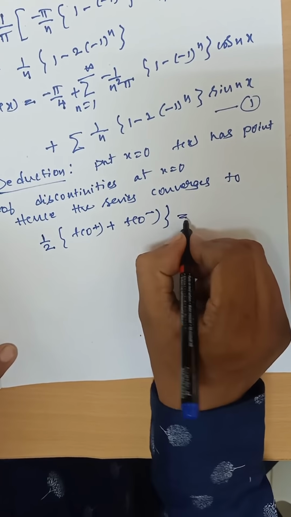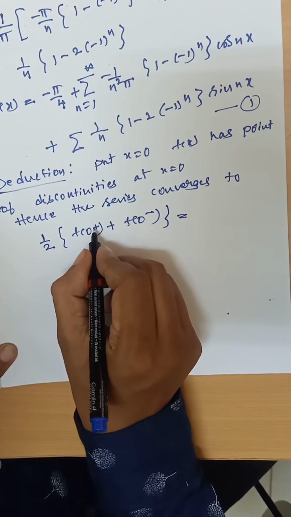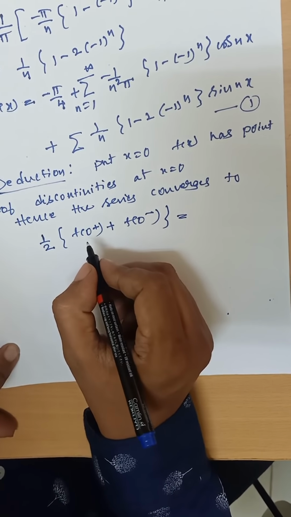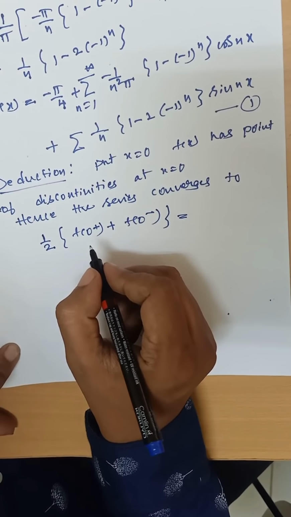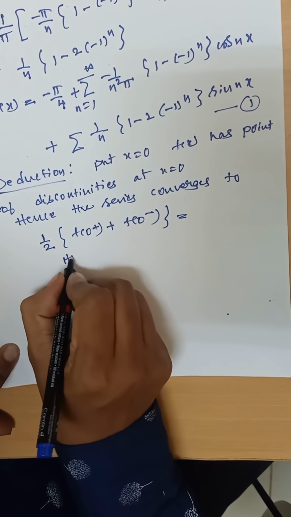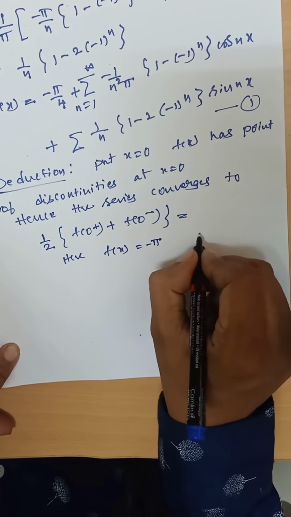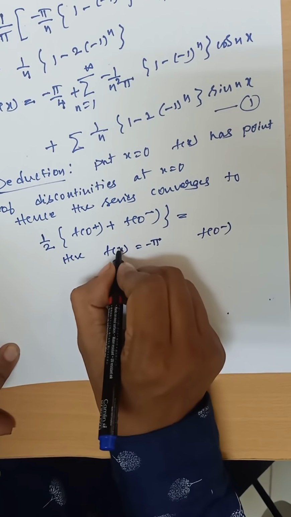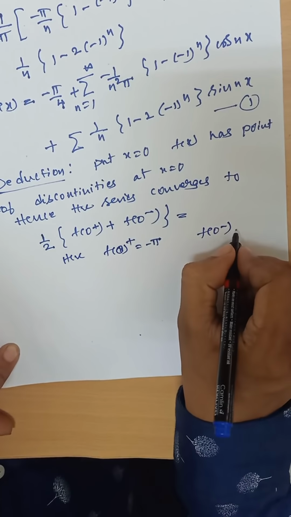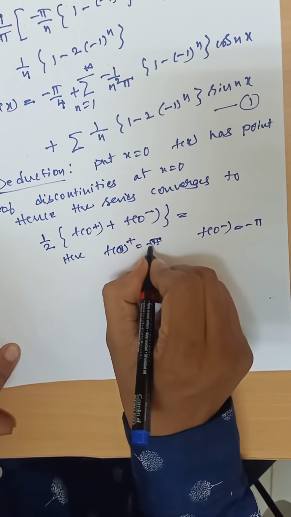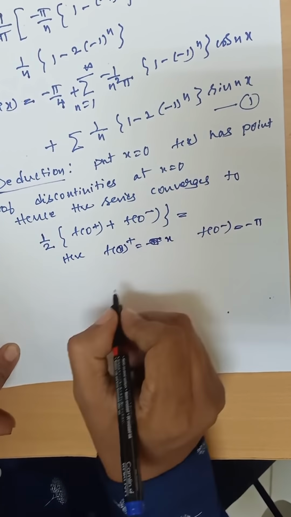You will get f of 0 plus means positive side; negative side means here f of x is minus pi. f of 0 plus 0 minus is minus pi, sorry, here this is x.